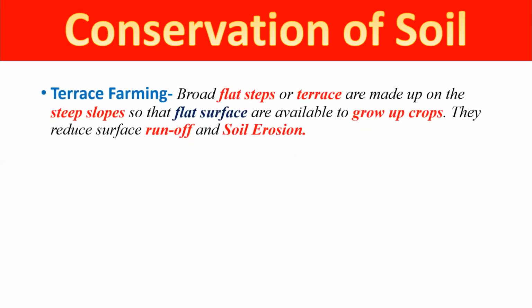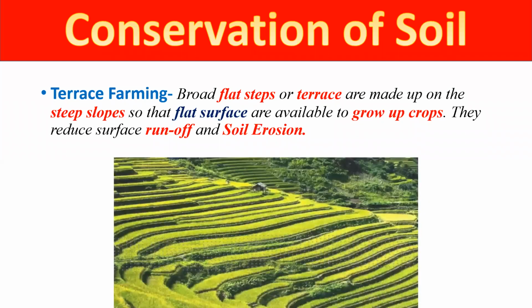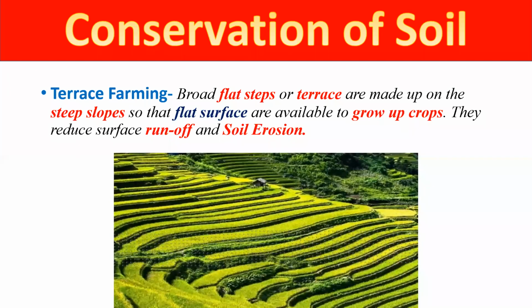Now terrace farming, it is a very important thing. If you think about steep slope areas like the Himalayan area, in the hilly areas we create broad flat steps. You can see terraces, so that we can grow crops. It reduces the water flow and helps us to reduce the soil erosion. This type of farming is practiced only in the hilly areas.